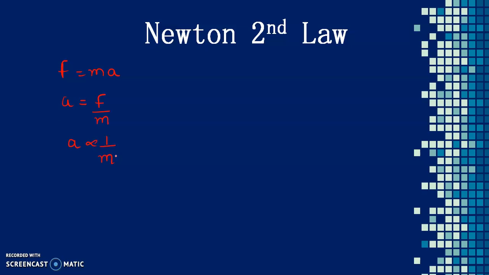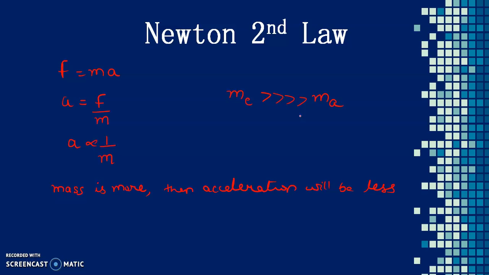That means if mass is more, then acceleration will be less. And we know that the mass of the earth is very, very much greater than the mass of the apple.